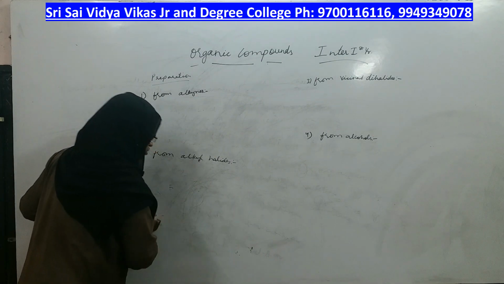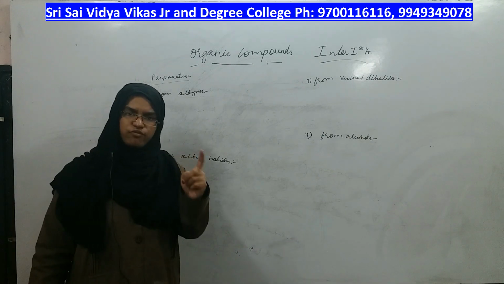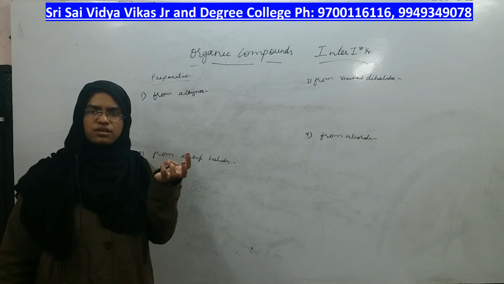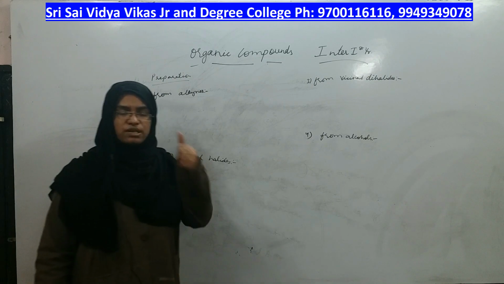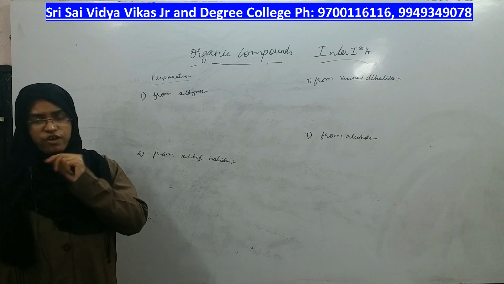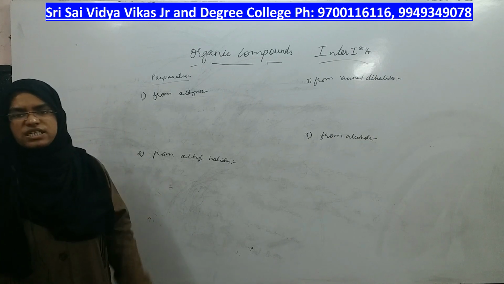But you should first know all the four types of organic reactions which we have studied. One type was addition, second was substitution, third was elimination, and fourth was rearrangement. Most commonly addition and elimination, right? Forward will be mostly elimination, backward will be addition reactions.